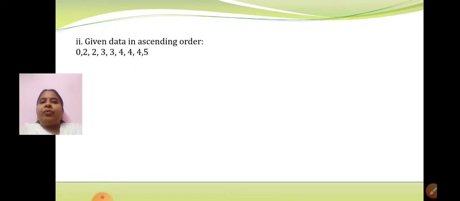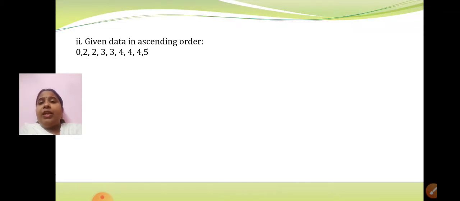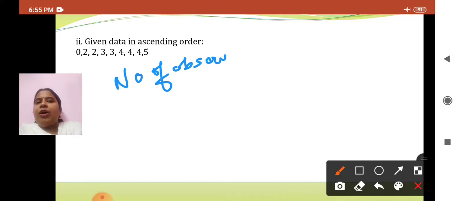So this is the given data in ascending order. As I told you, we compulsorily need the data in ascending order for the median. Starting with the least number, 0, then 2, 2, 3, 3, 4, 4, 4 and 5. Now for the median, what is the concept? After this you need to find the number of observations, which, as you have seen, is 9.